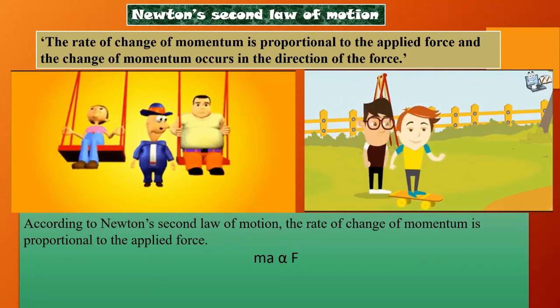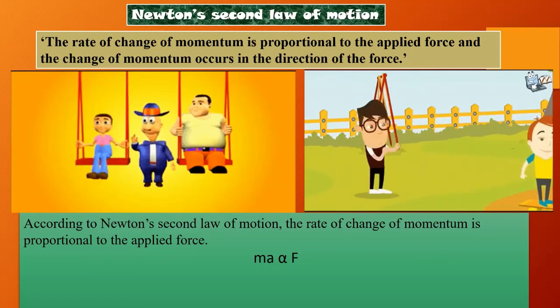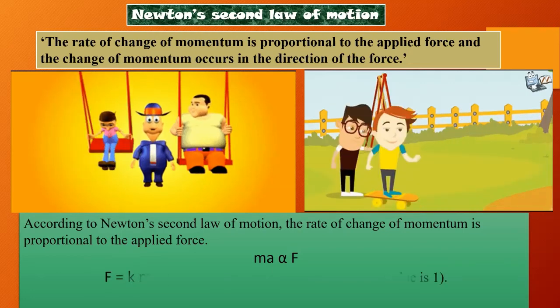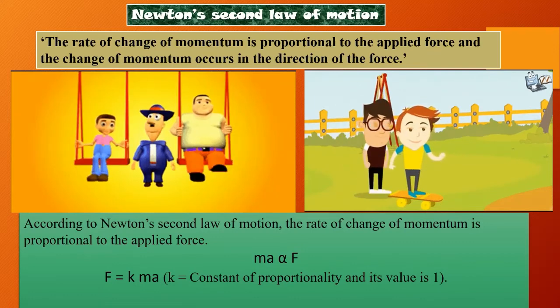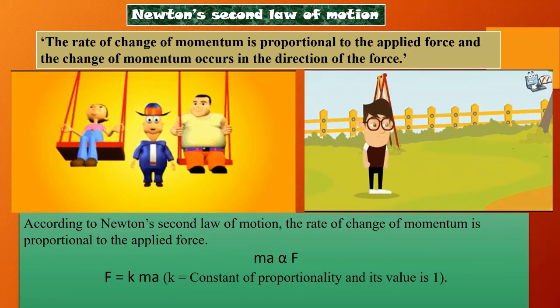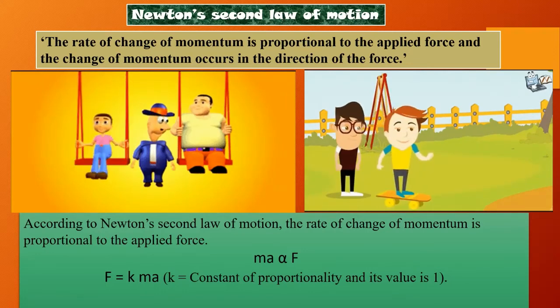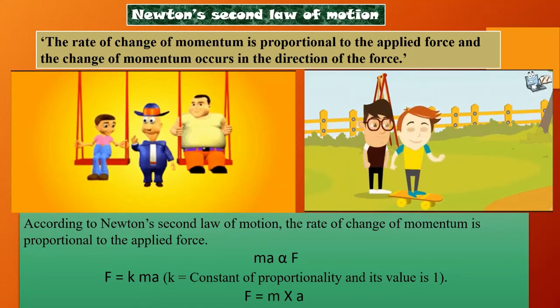Okay, so if one increases, the other also increases. If one decreases, the other also decreases. So we can write it as F is equal to K ma, where K is the constant of proportionality and its value is 1. So you get the formula as F is equal to ma. Okay, this is important.